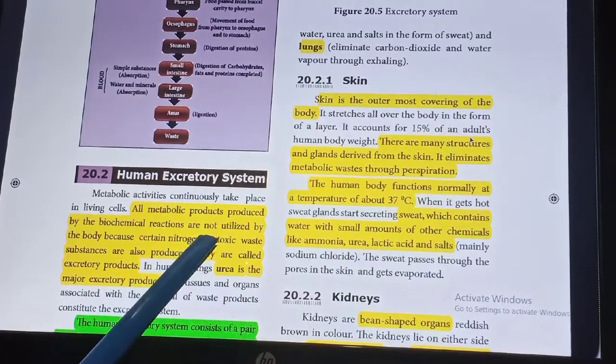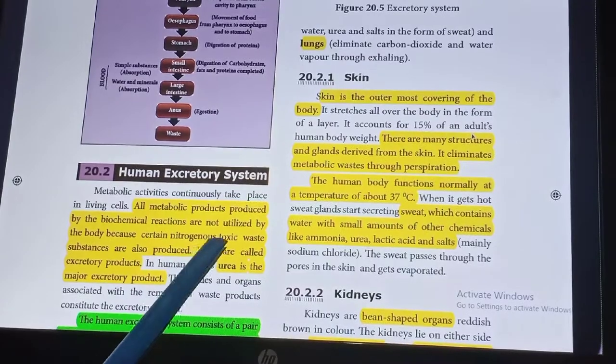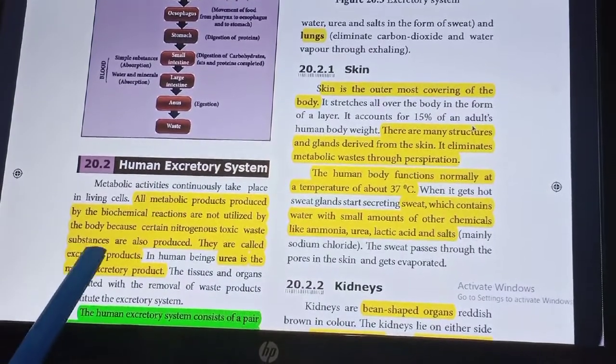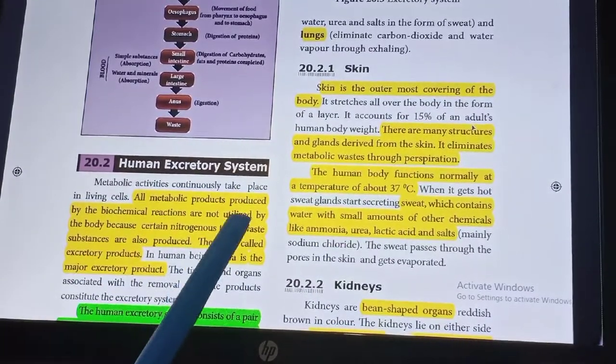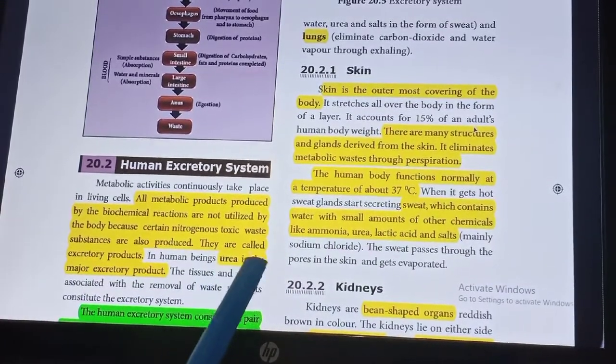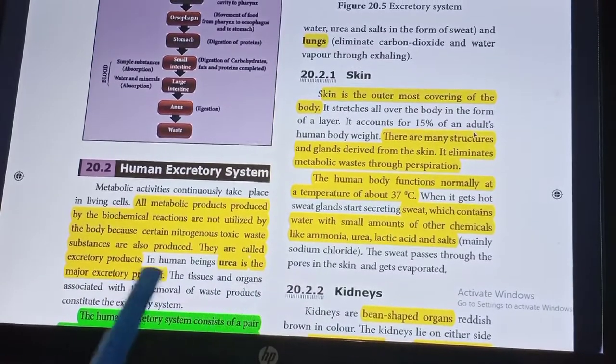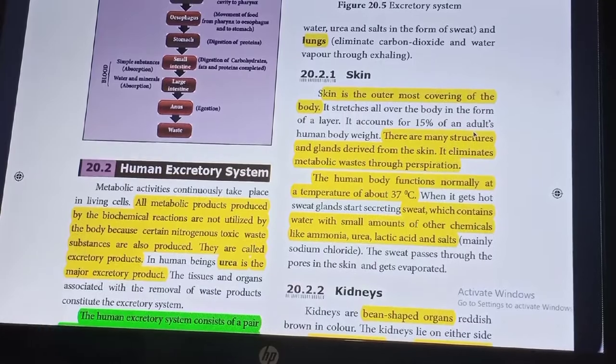All metabolic products produced by the biochemical reactions are not utilized by the body, because certain nitrogenous toxic waste substances are also produced. They are called excretory products. In human beings, urea is a major excretory product.